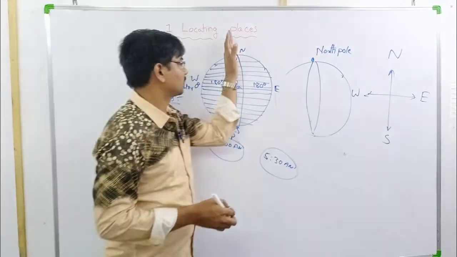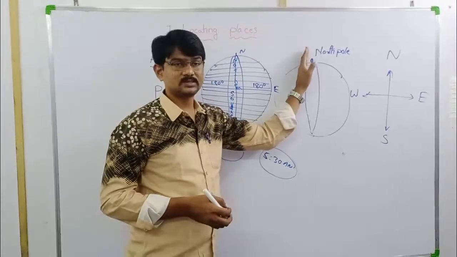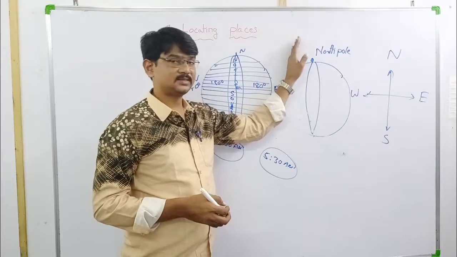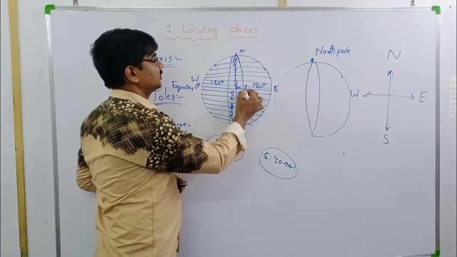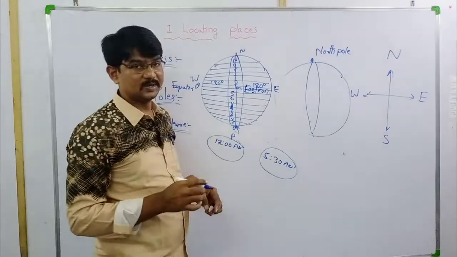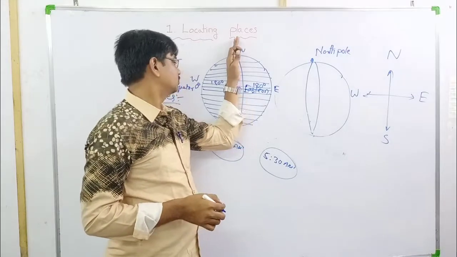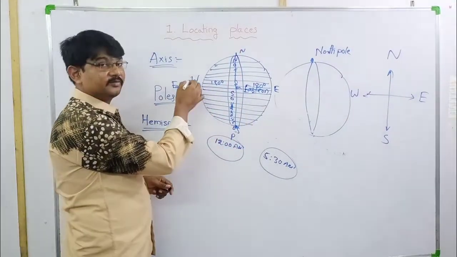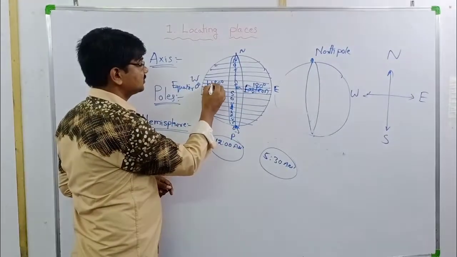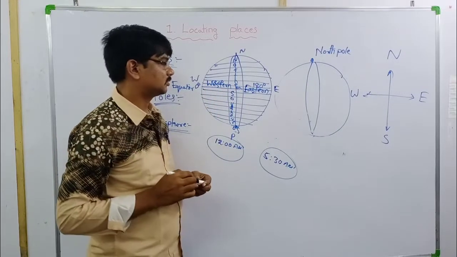Likewise, prime meridian towards east side, it is eastern hemisphere. Prime meridian towards west side, this is western hemisphere.